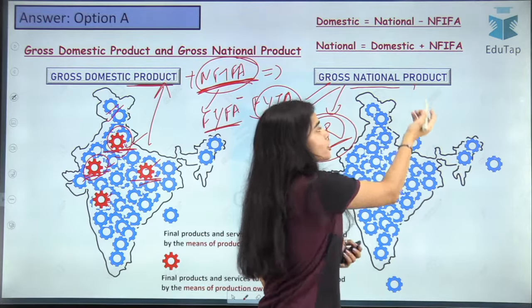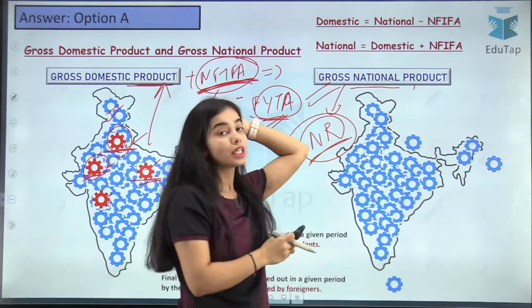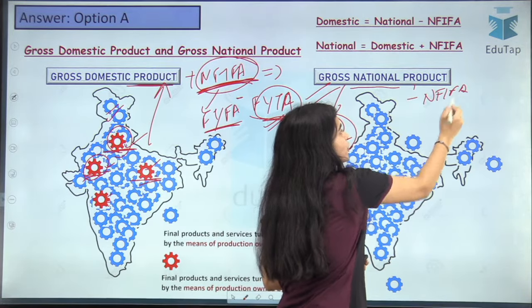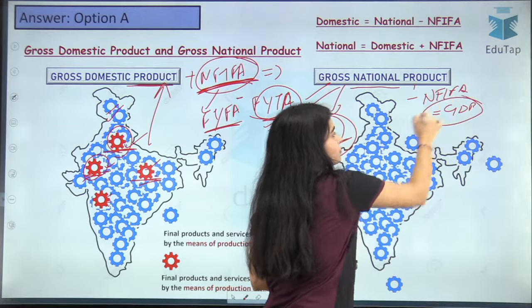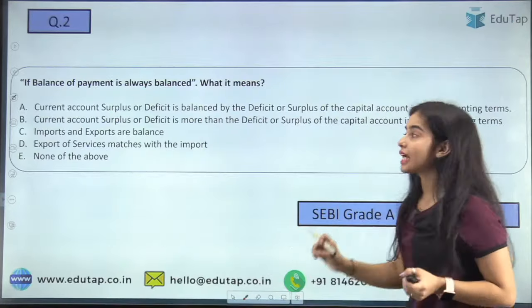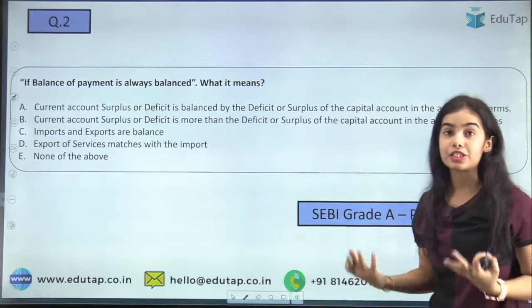Now from the gross national product, if we want to see the gross domestic product, we have to deduct the net factor income from abroad to get the gross domestic product. So I hope you are clear with this identity. Okay, now coming to the second question, if balance of payment is always balanced, what does it mean?